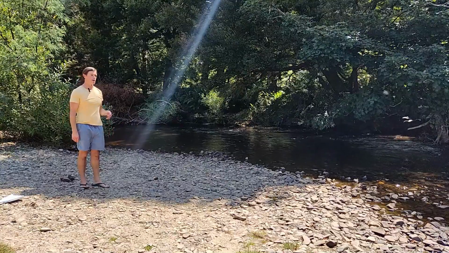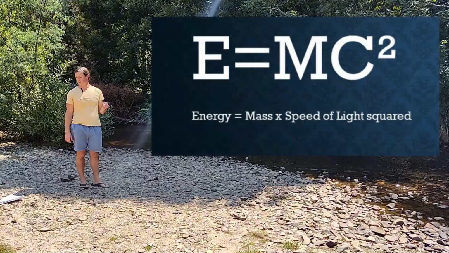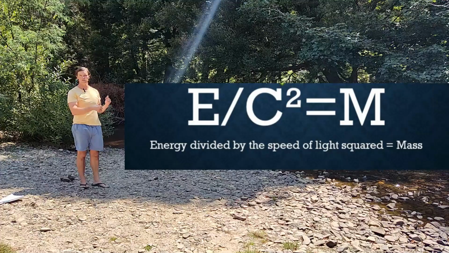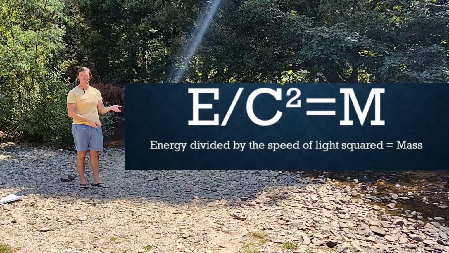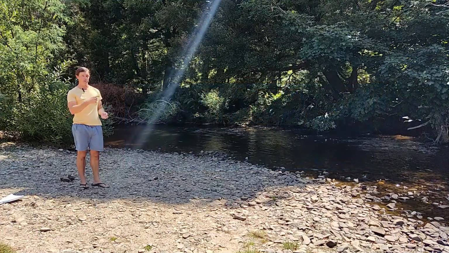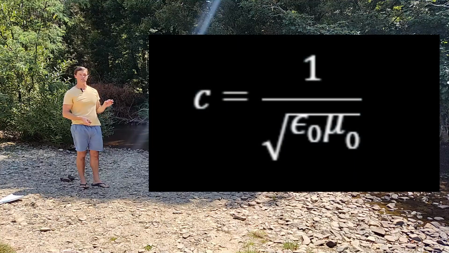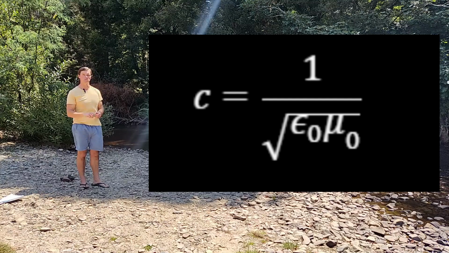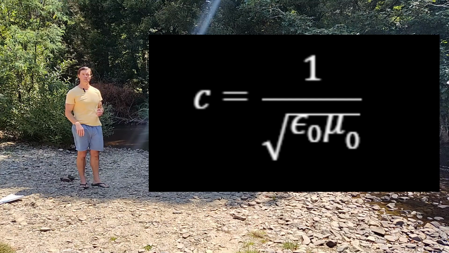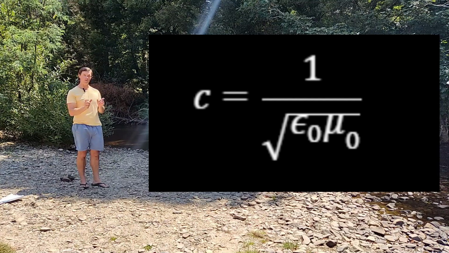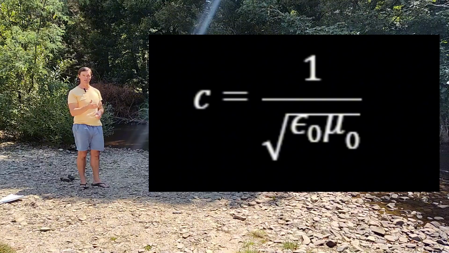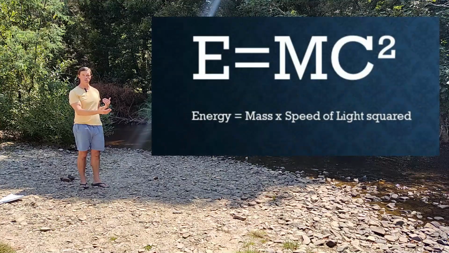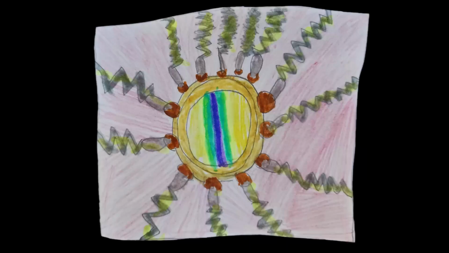So a quick recap. We have E equals mc². We're saying energy equals mass times the speed of light squared, or energy divided by the speed of light squared can equal mass. And as we saw last week, the speed of light, c, is actually a product of those two variables, the permittivity and permeability. So it makes me wonder, if we could play with those variables and adjust the value of c, what impact would that have on our E equals mc² equation?